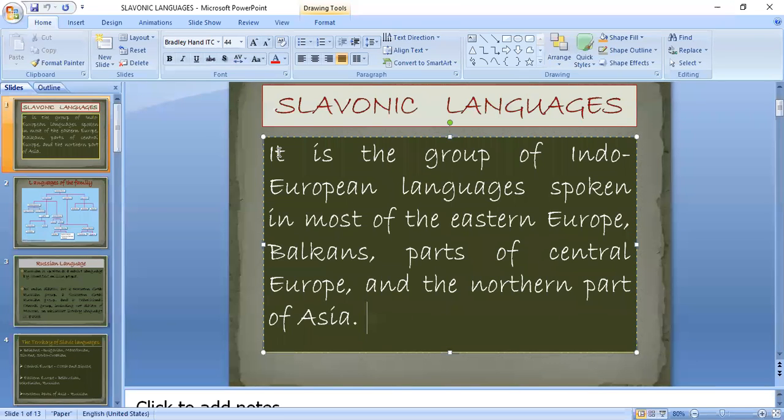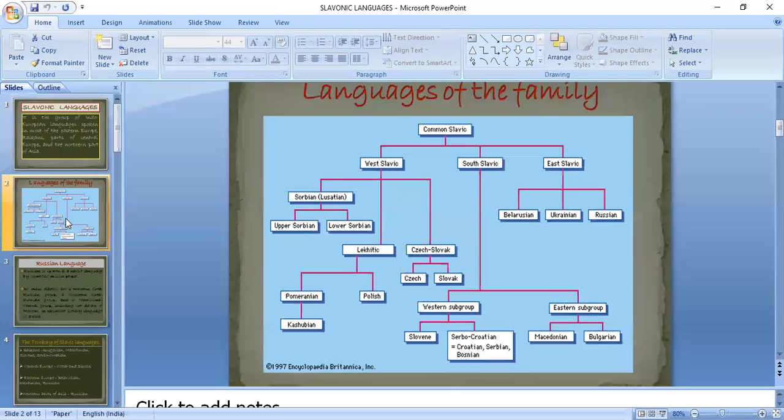Good morning. Slavonic languages are the group of Indo-European languages spoken in most of Eastern Europe, the Balkans, part of Central Europe, and the northern part of Asia. Language of the family.